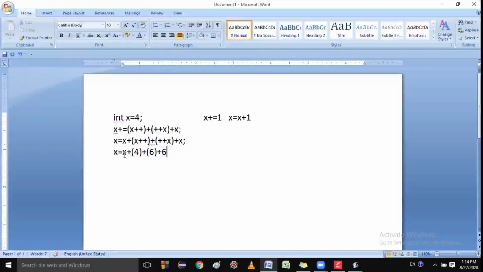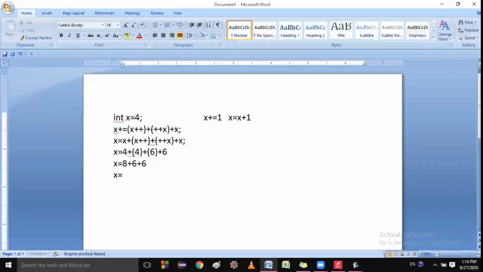What happened? You just solved this one, and I left this value. This value also will be 4. So 4 plus this one. You know that many plus operators are there, so first it comes from left to right. 4 plus 4, 8. 8 plus 6 plus 6.